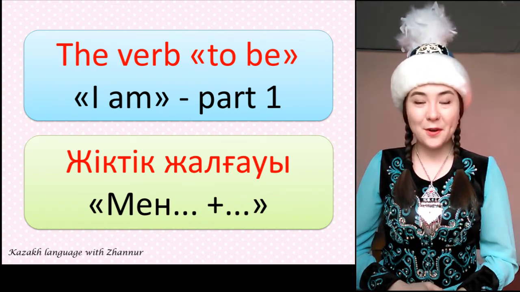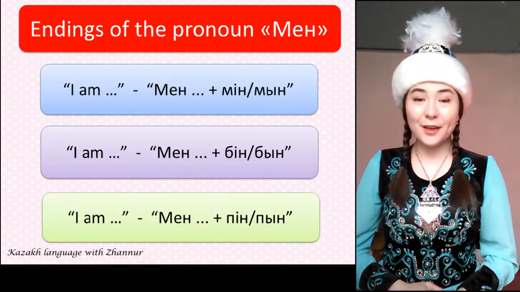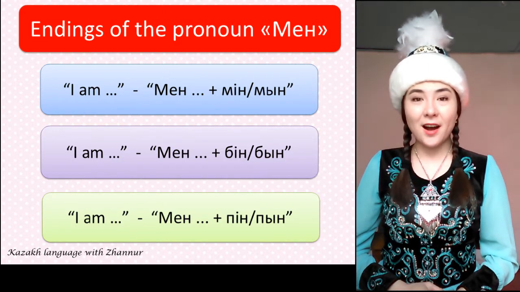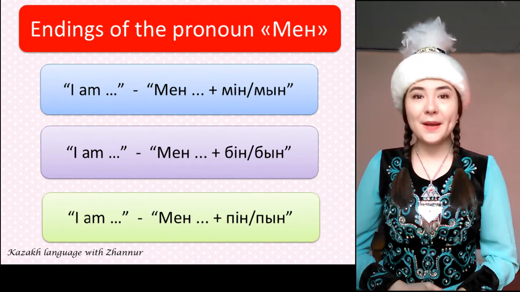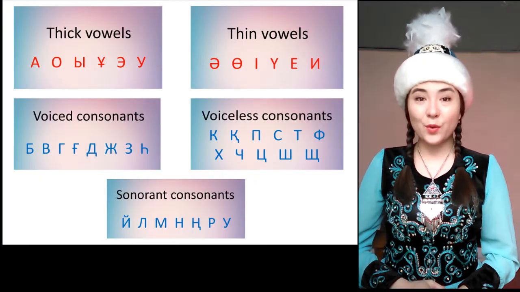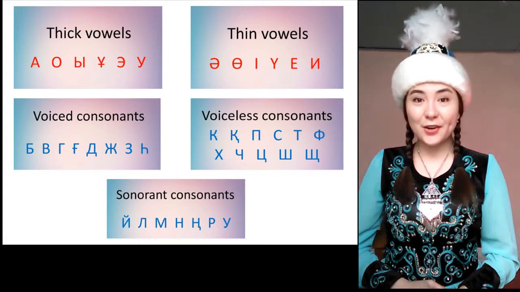Today's topic is the verb to be. In Kazakh we call it жіктік жалғауы, including the ending of the pronoun мен, I. Am in Kazakh is men, mon, ben, bon, pen, pun. In the Kazakh language, words connect through endings. Each ending depends on the last letter of the word.